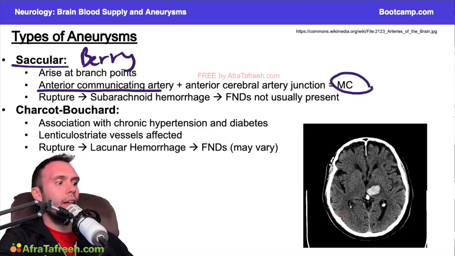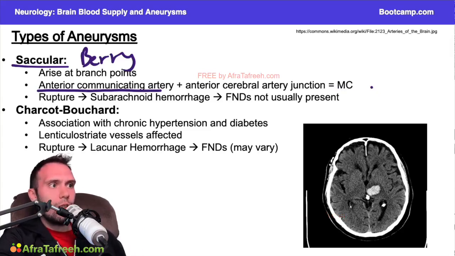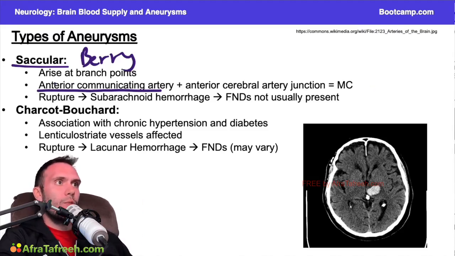Now, technically, you can get saccular aneurysms at a lot of different places in the anterior circulation. You can get them at, like we said, the anterior communicating artery, the middle cerebral arteries, the posterior communicating artery, right? But this is one of the classic locations.